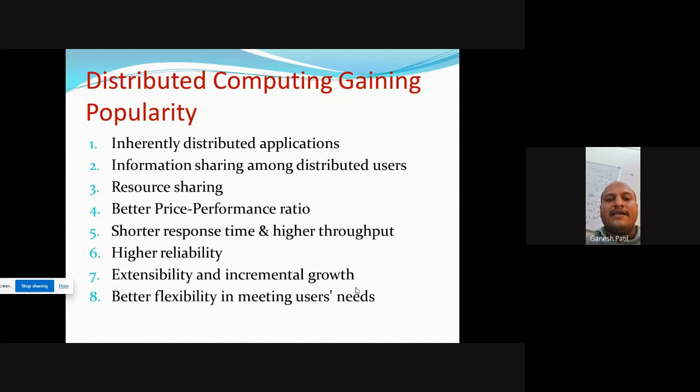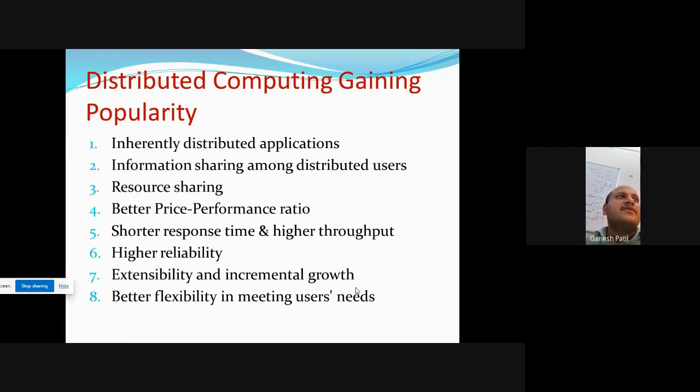Next is higher reliability. If a particular server fails, another server will give the reply to the client machine. Next, already we saw extensibility and incremental growth. We can increase the number of computer machines in our network, meaning our network will expand in the distributed system, but the centralized system has a limitation. Better flexibility in meeting users' needs. In a distributed system we can be easily flexible. The system is flexible, meaning if a particular server fails, automatically the second server will give the reply.